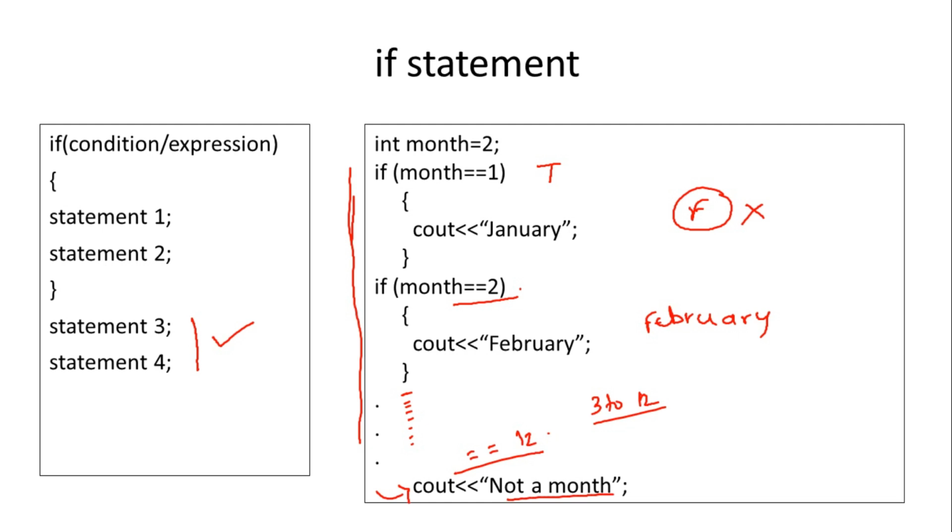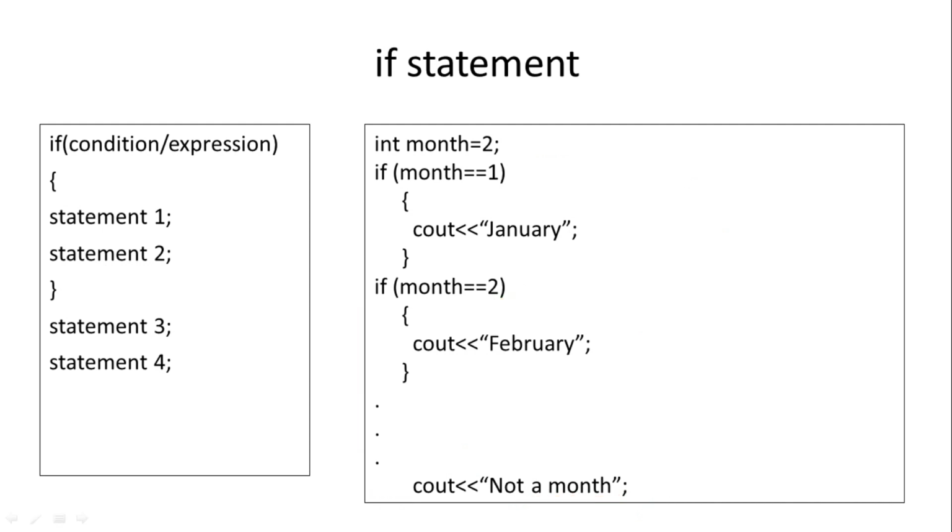But this statement is not contained in any if statement, which means it will always be executed whether the condition is true or false. In this case, if this condition is true, then these statements will be executed, but these statements are always executed whether the conditions are true or false.